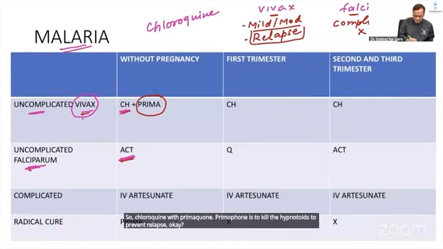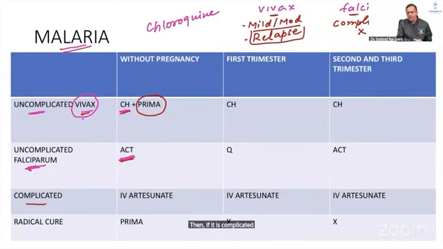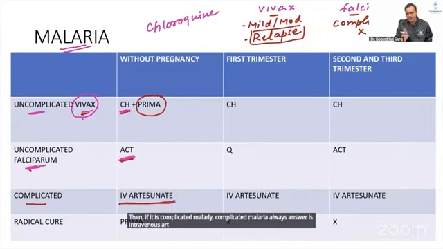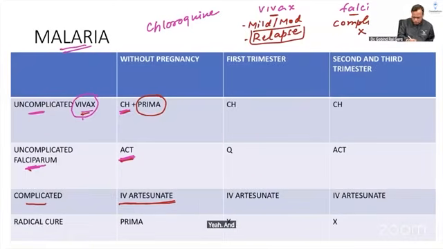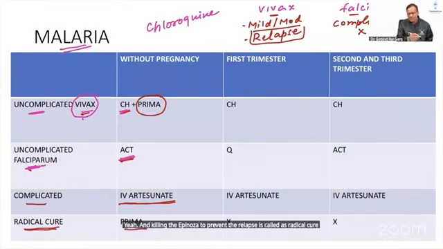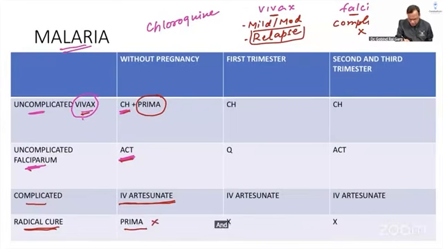Okay? Then if it is complicated malaria, the answer is always intravenous artesunate. It is the most effective drug. So IV artesunate is the drug of choice for complicated malaria. Killing the hypnozoite to prevent relapse is called radical cure. The radical cure is done by Primaquine, and Primaquine is given for 14 days for radical cure.